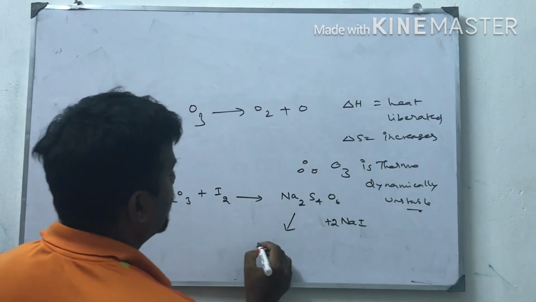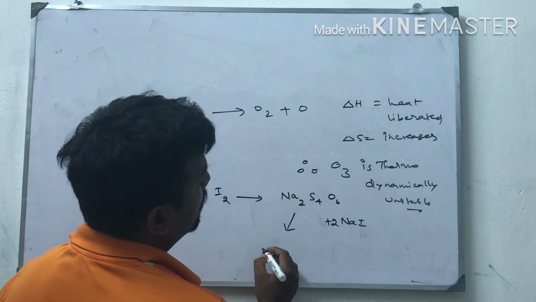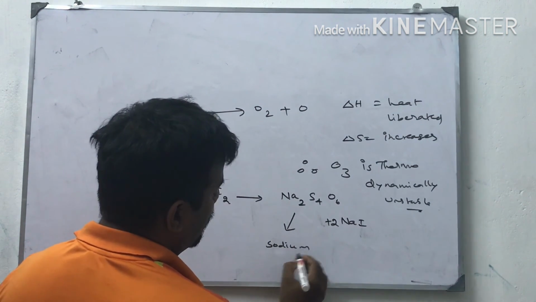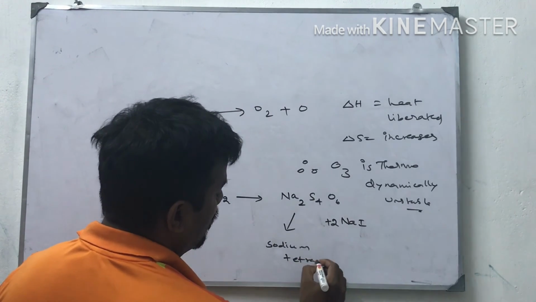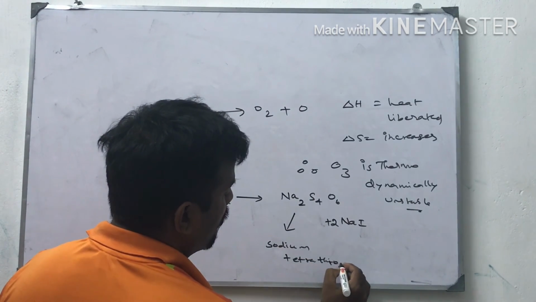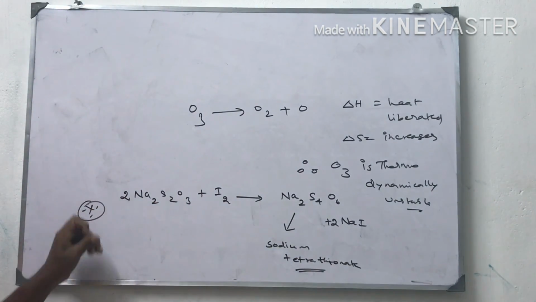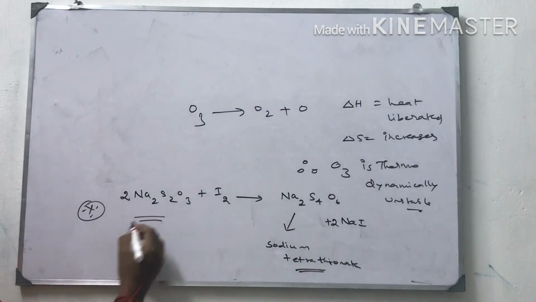This is sodium tetrathionate. This equation is not given in the textbook. You have to follow this.